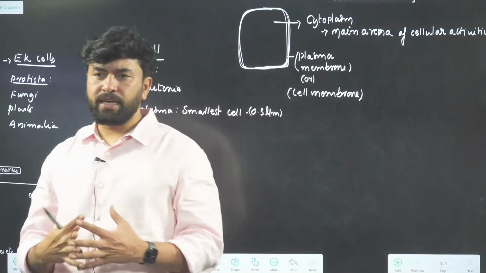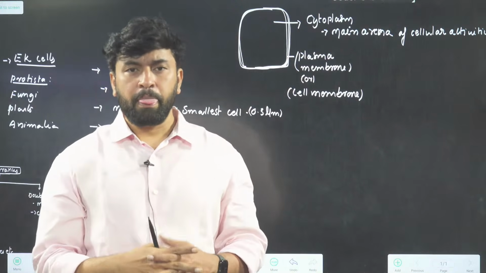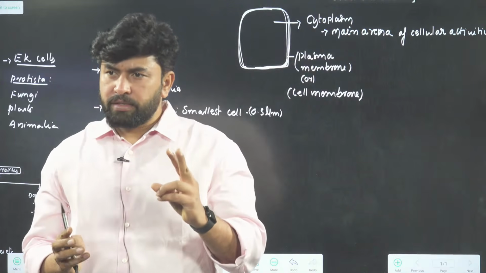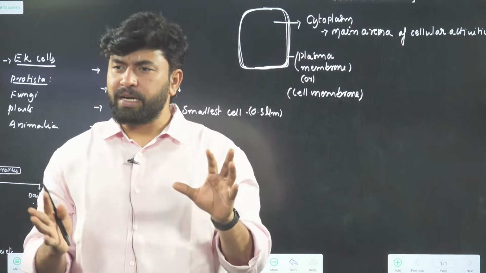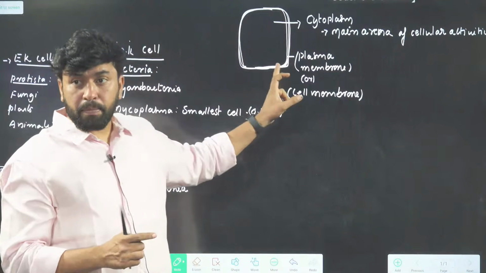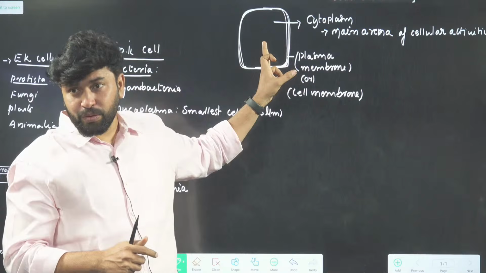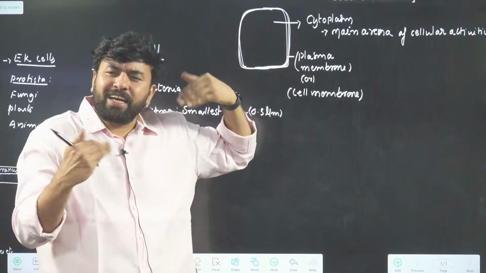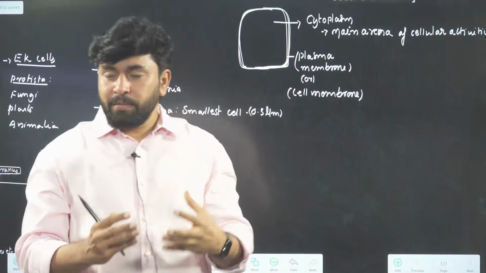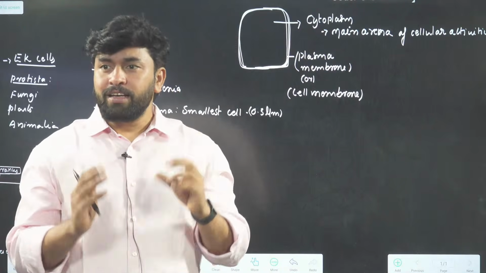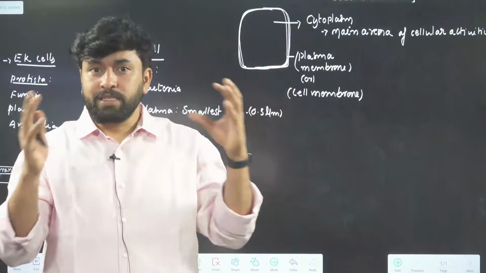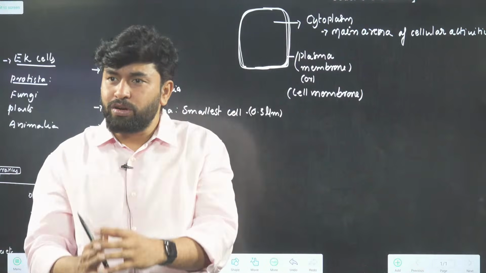Whenever we see a cell, keep it in mind, that cell must contain two things. Remaining things present or not doesn't matter. That cell must contain two things. What are they? One is called plasma membrane, another one is called cytosol. Remaining all are extra decorations. Sometimes a cell may develop cell wall, sometimes flagella, sometimes cilia, some cells will have nucleus, some cells will have cell organelles, some cells do not have them.